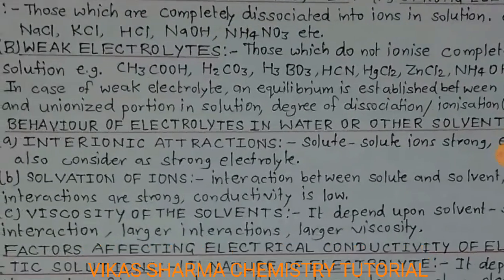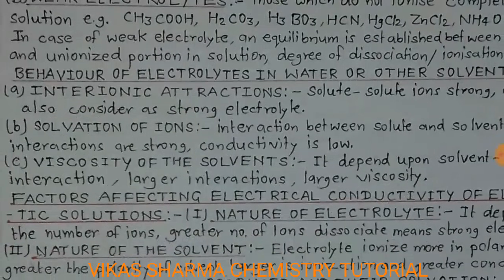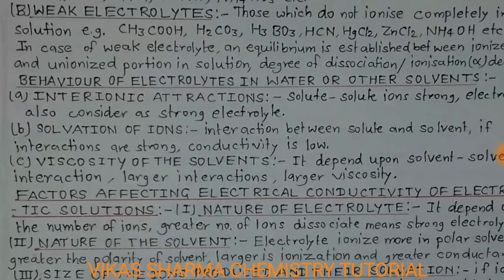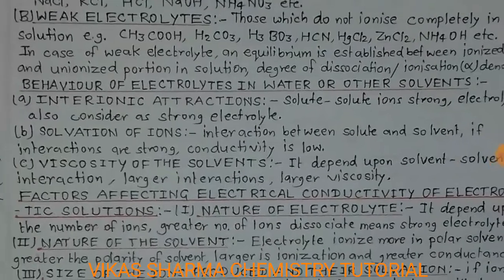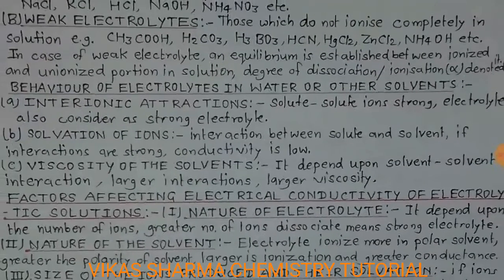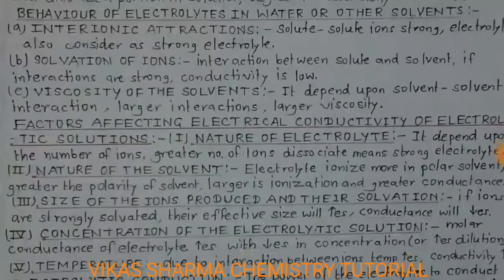Students, now the behavior of electrolytes in water or other solvents. First is interionic attraction, which applies to strong electrolytes. Second is solvation of ions, the interaction between solute and solvent. If interactions are strong, the conductivity is low. And the third factor is viscosity of the solvent. It depends upon solvent interaction; larger viscosity.